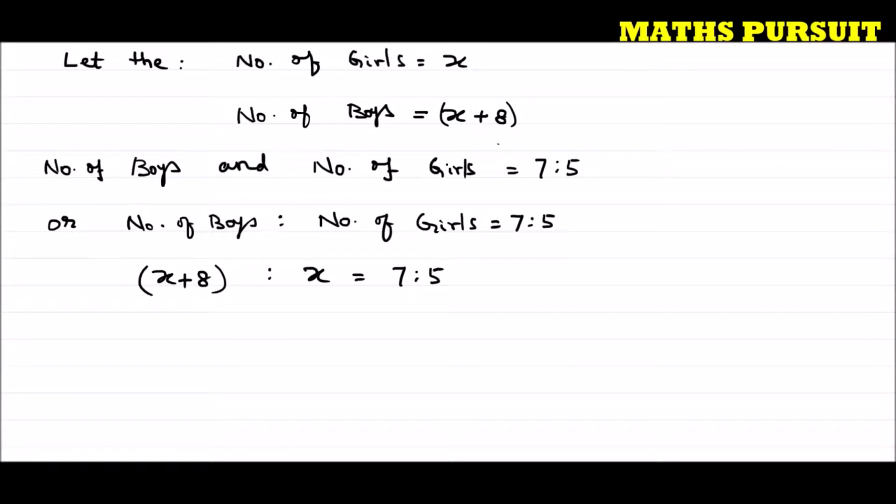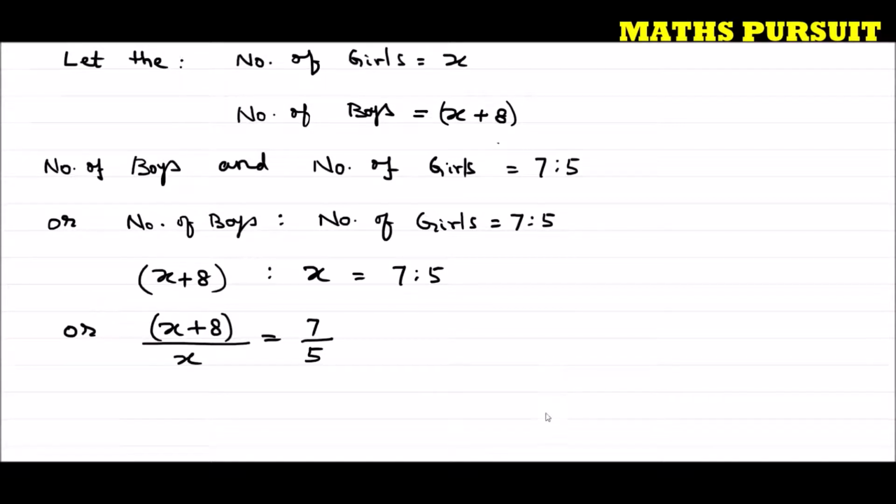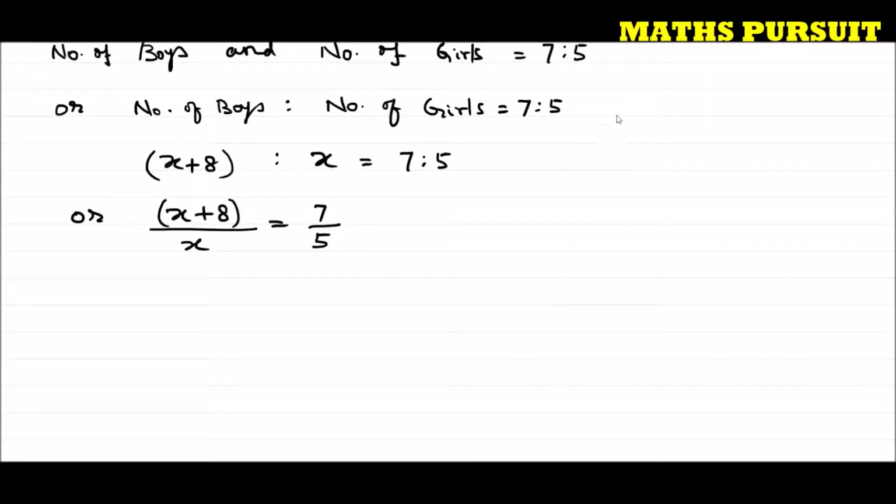Or I can write x plus 8 divided by x is equal to 7 divided by 5. Hope guys we all know ratios and how to answer ratio questions.